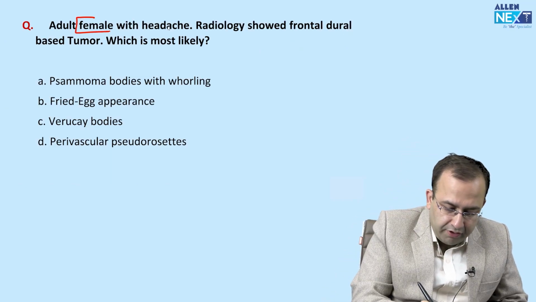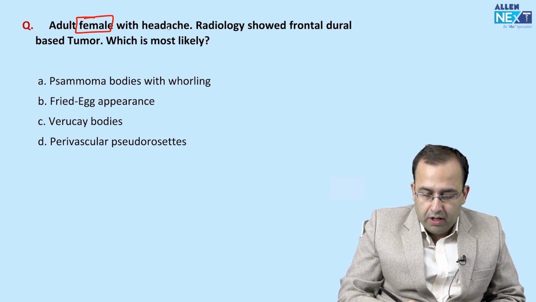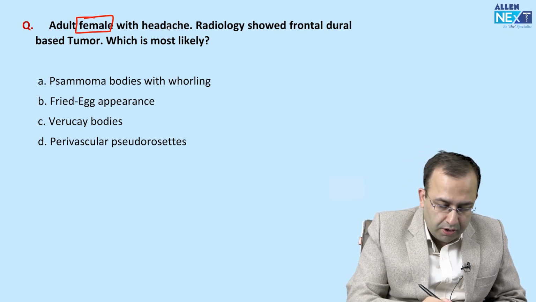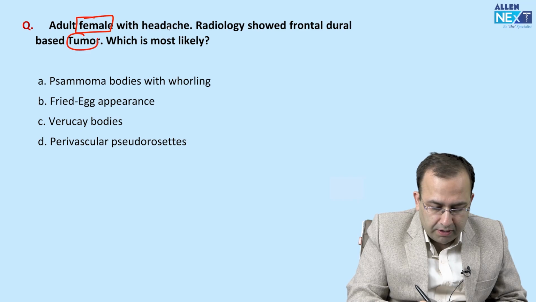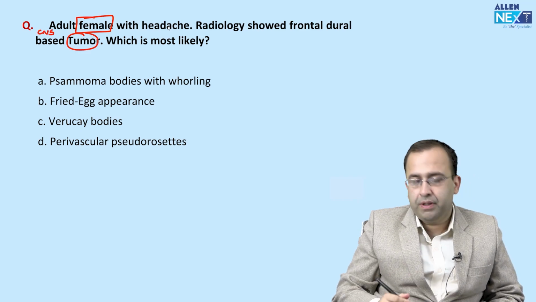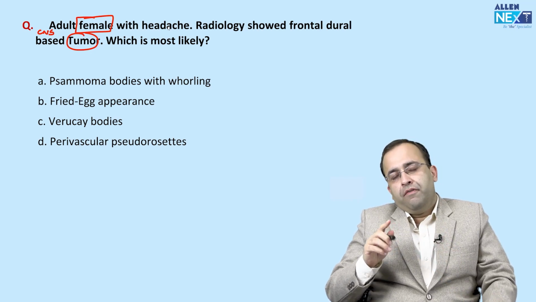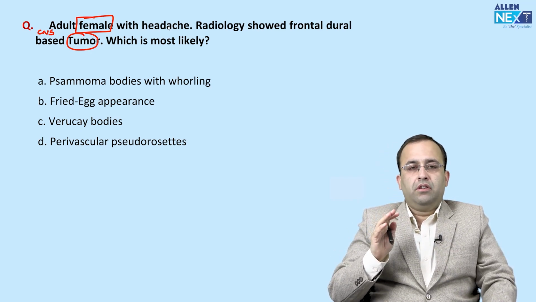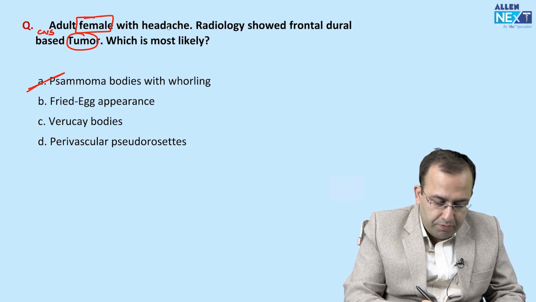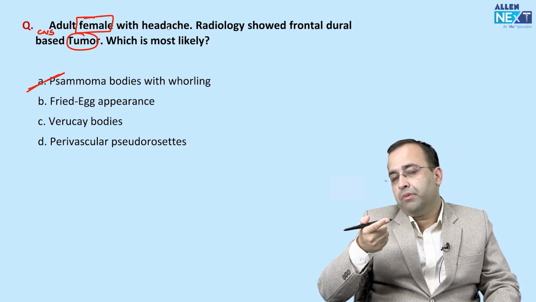Next, adult female with headache. Radiology shows frontal dural base tumor. There is a tumor in the brain. So, with respect to FMG exam, always go for the most common. Which is the most common primary CNS tumor? Meningioma. What does meningioma show? It is associated with psammoma bodies.